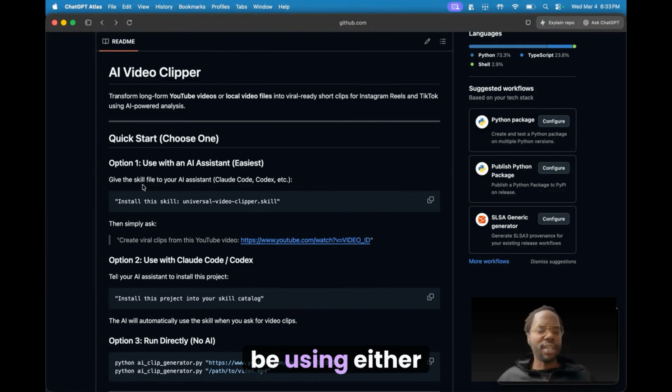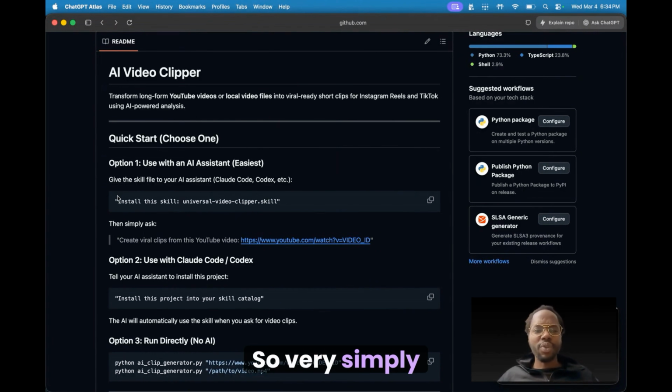So we're going to be using either Claude Code or Codex, but you could also use this, I believe, in the Claude desktop app as well. But I'd highly recommend using Claude Code or Codex because it just makes it super easy, and there'll be no hiccups because these two tools can do a lot more.